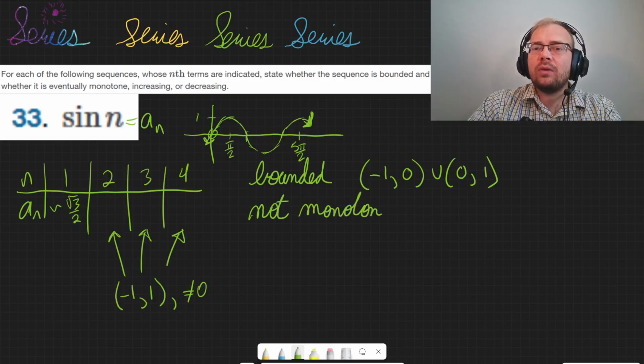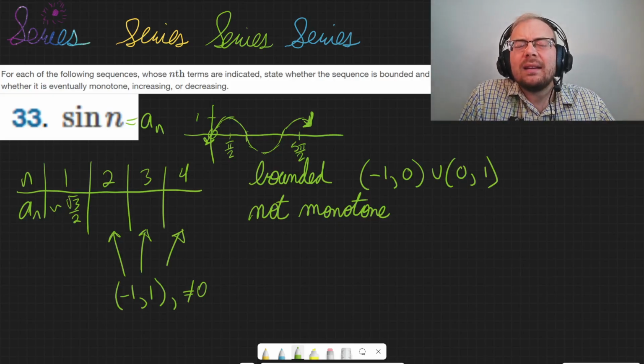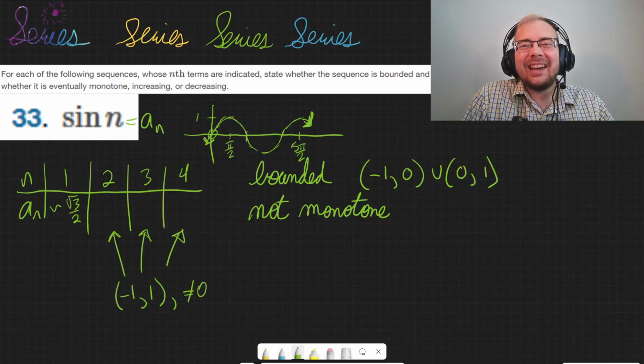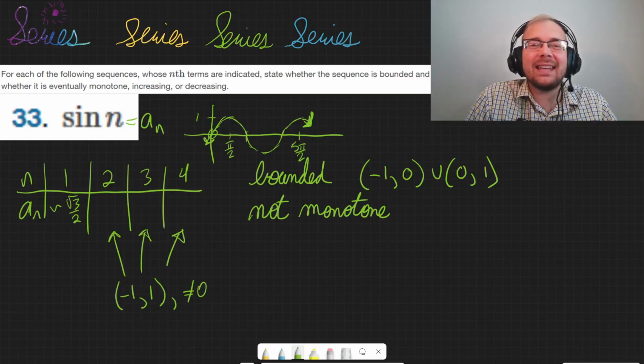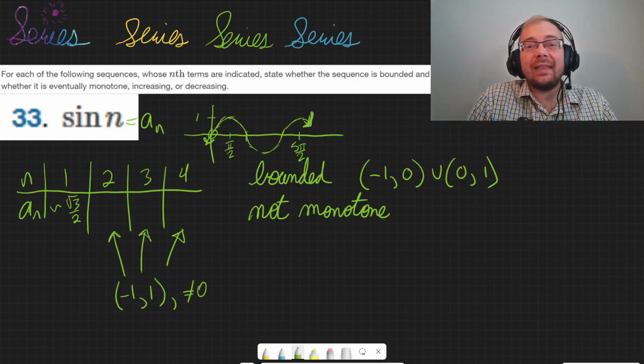And I don't know how much explanation this one needs. Let me know if maybe this was insufficient, but it's a wave. So it's going to go up and then down and then up and then down. And it's doing that forever and ever. It's never going to stop doing that.